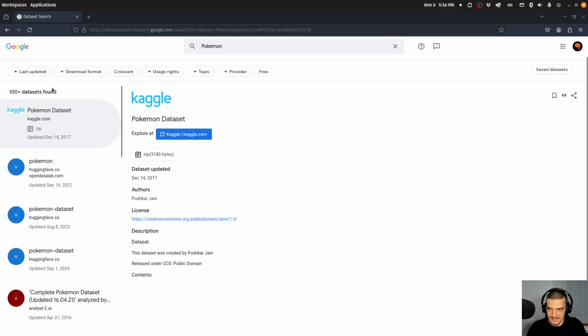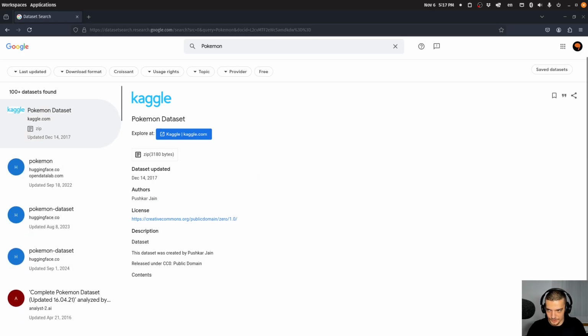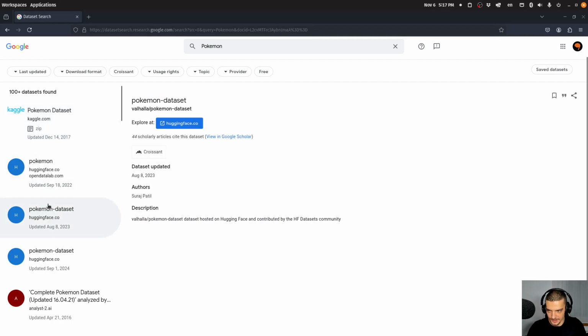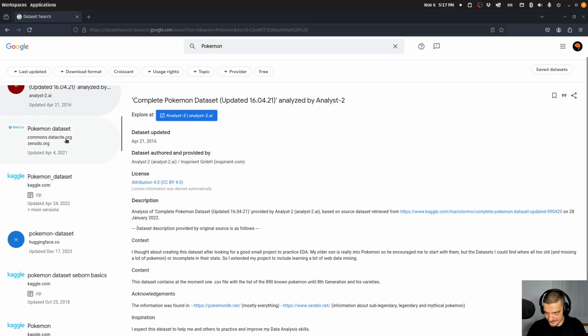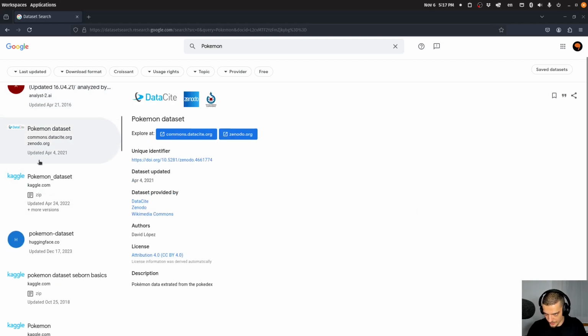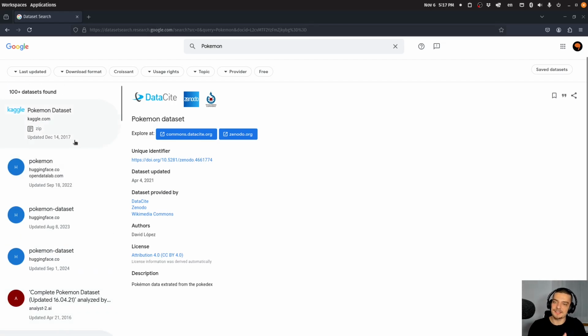I type it and I see here on the left side the different data sets from the various sources, some of them that we have discussed already. Here, Kaggle, Hugging Face. Then here we have Analyst 2, we have Dataset or Zenodo, we have Hugging Face, Kaggle, and so on. So this is a very useful cross-platform search engine that allows you to find data sets.